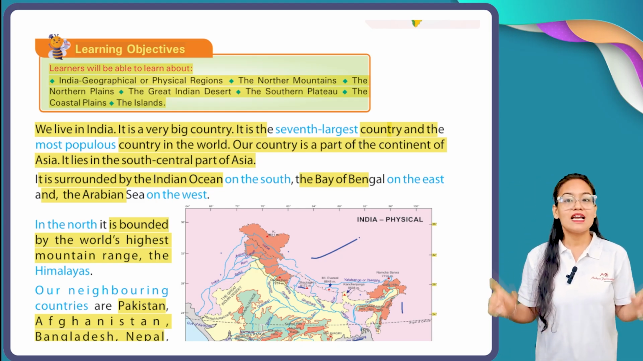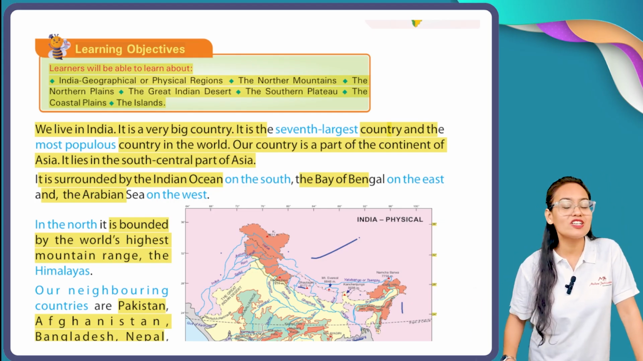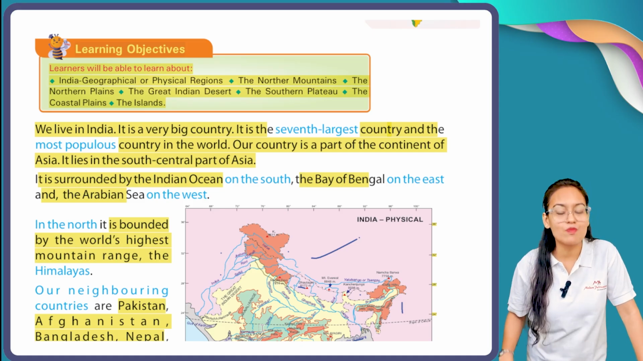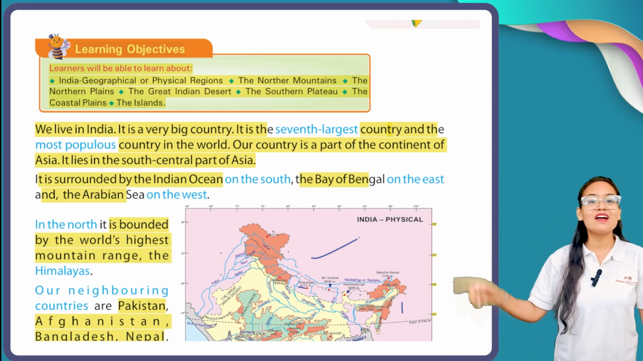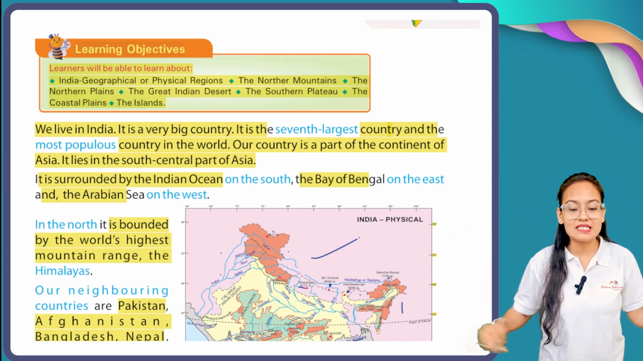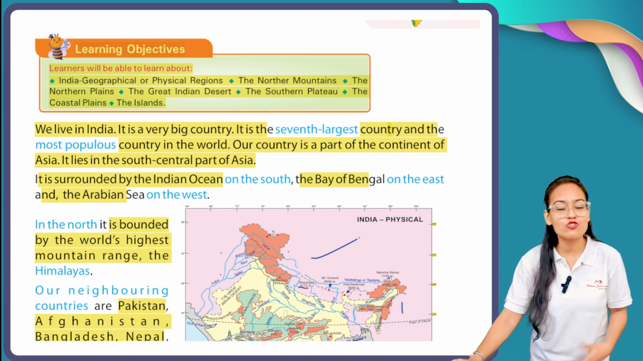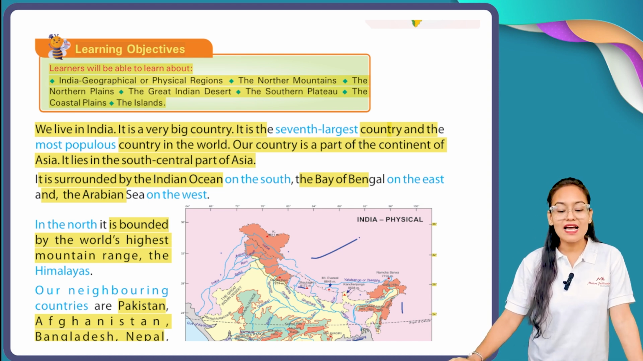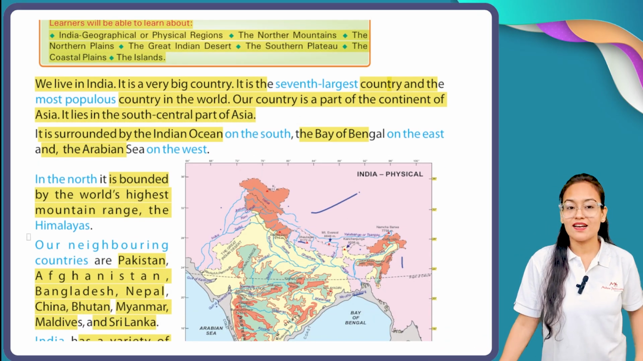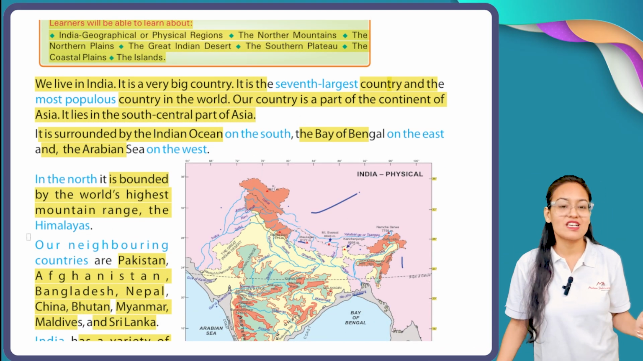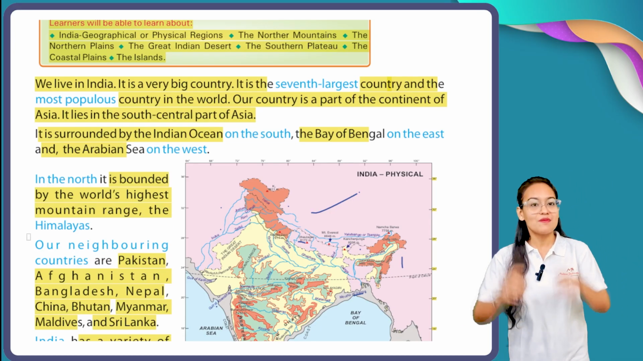Okay, and India has a very special, very unique feature. What is that unique feature? Our country India is surrounded by three water bodies from three sides. In the eastern part it is covered by the Bay of Bengal. In the southern part it is covered by the Indian Ocean, and in the western part it is covered by the Arabian Sea. See, we completed south, east and west, but what about the northern side? In the northern side India is covered by mountains.